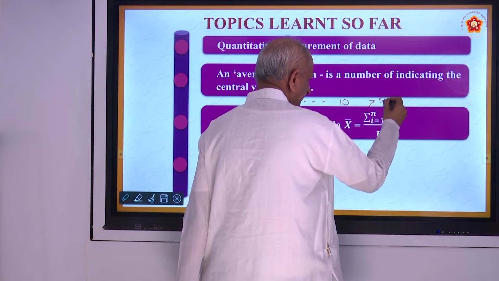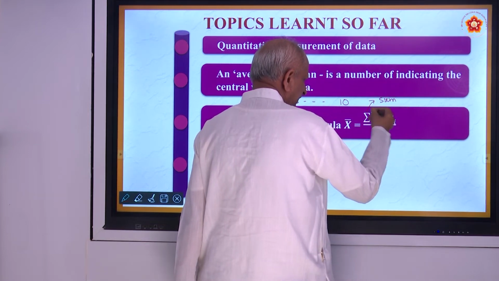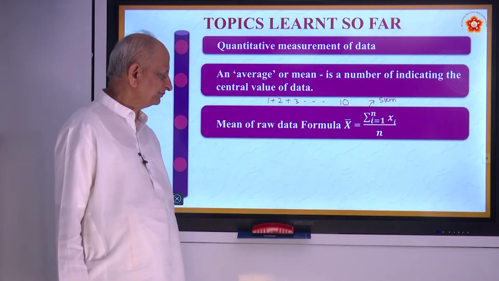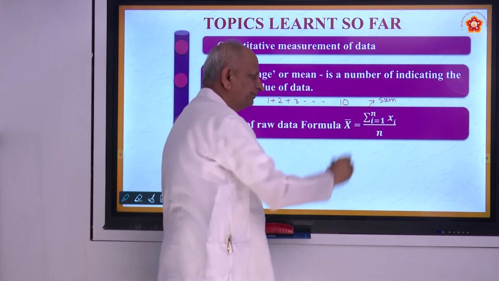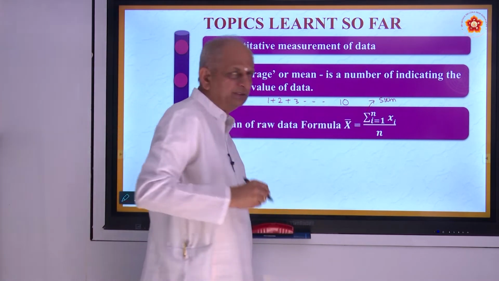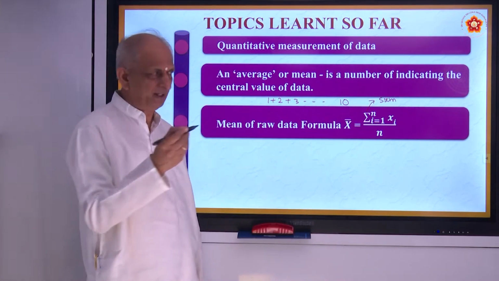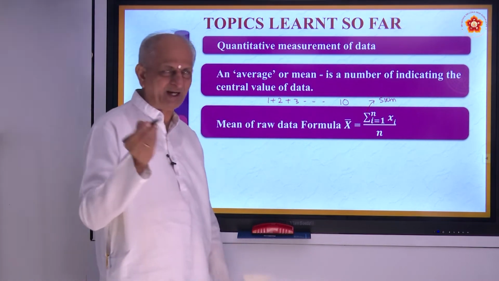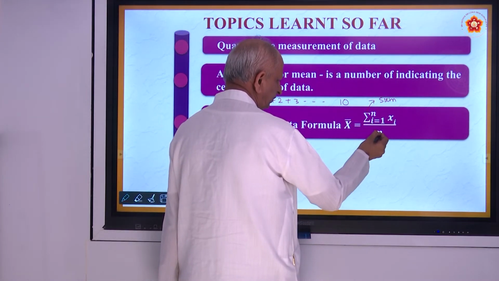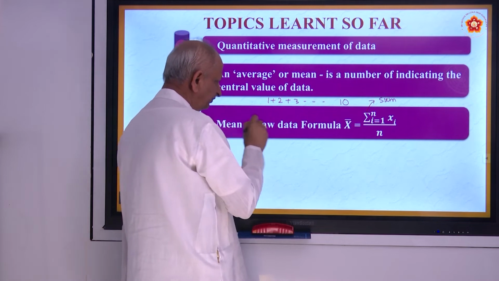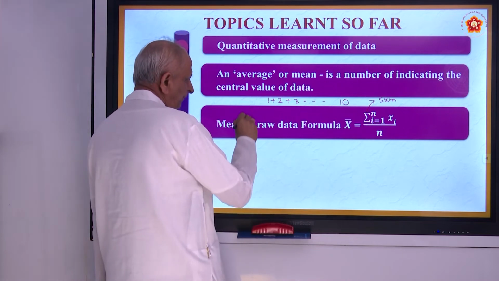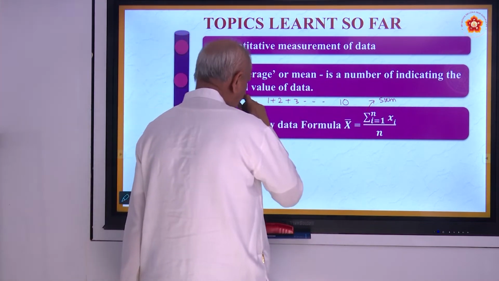This represents sum. What is xi? Xi is nothing but the digits or numbers. And what is that i equal to 1? That means starts from 1. What is that n? Number of digits. It may be 10, it may be 100, it may be 1000 and so on. So, divided by total number, what you call it as n, also called as sigma of fi, that is called n. So, mean can be done, for example, in this problem.